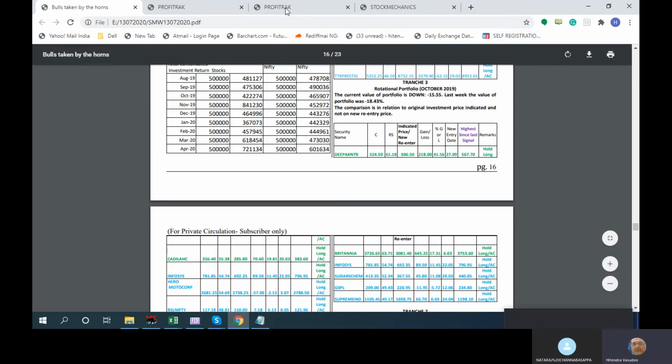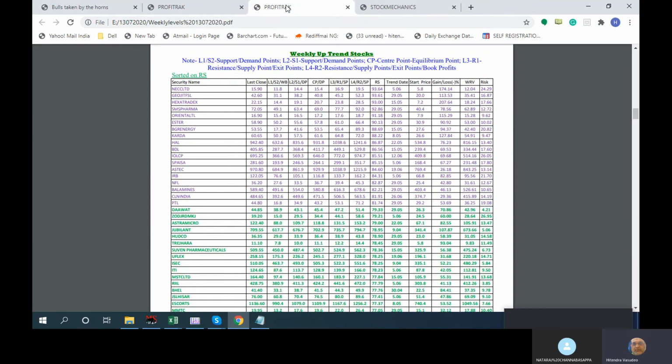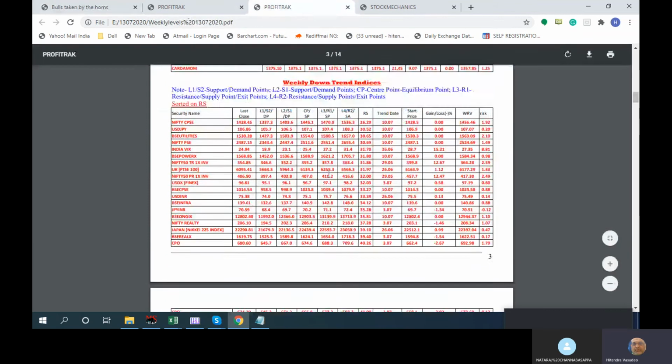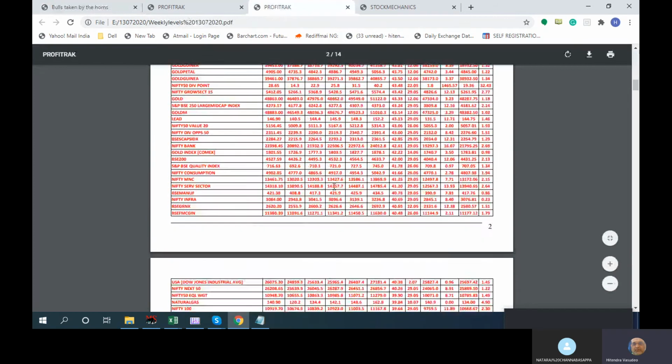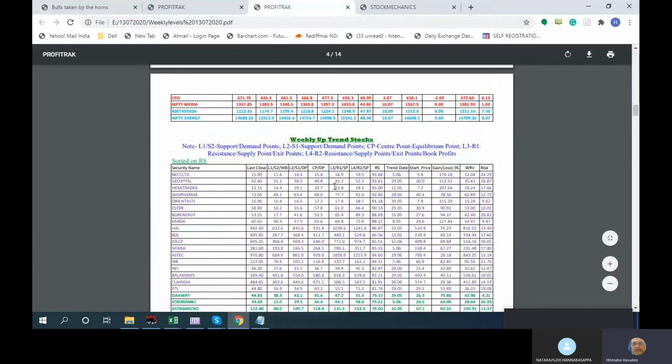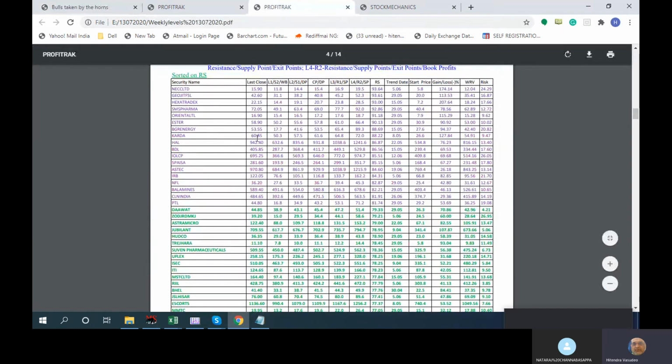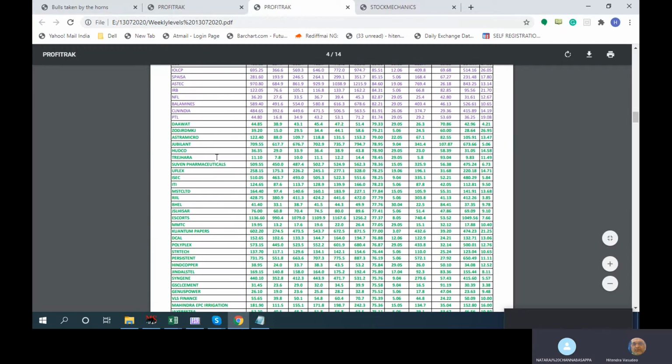Now the other parts I'll just quickly refer to, because there is nothing much in them. These are the weekly tables: which are in uptrend, downtrend, which are the weekly levels, and accordingly which are strong stocks. A lot of mid caps and small caps are coming, so that is why this is all purple. Aztec is our portfolio stock, and it has done very well.